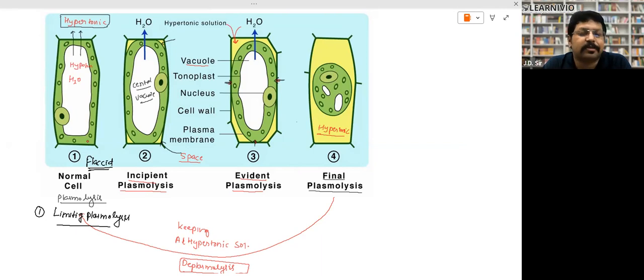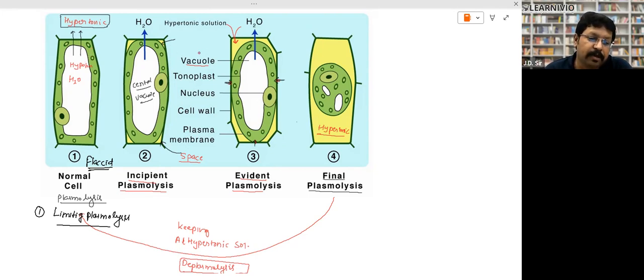Excellent. Tonoplast is the membrane of the vacuole. This is the only membrane which has a different name. As we call outer membrane, inner membrane for mitochondria and chloroplast, every organelle has an outer membrane. The tonoplast is the name of the membrane of the vacuole. Now the cell is called in flaccid state in normal plasma.